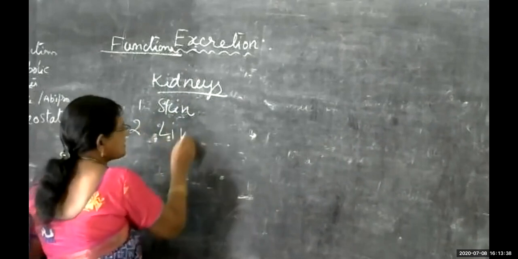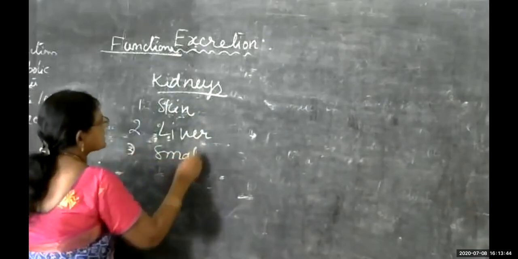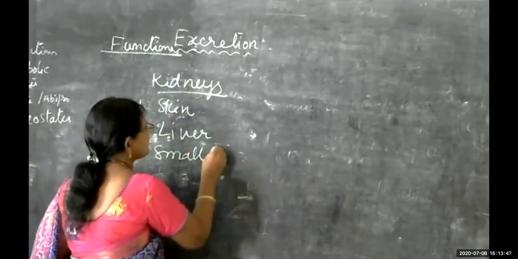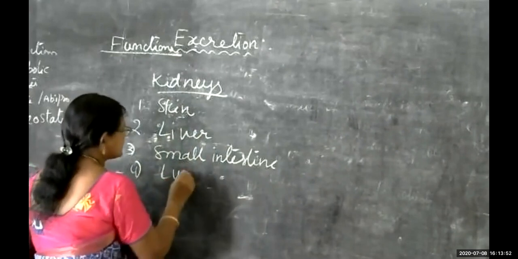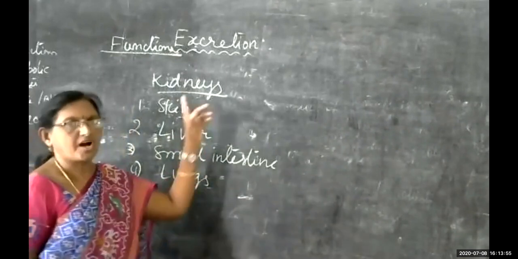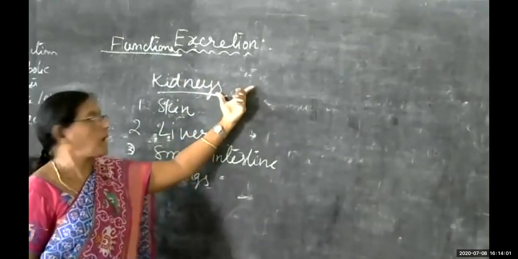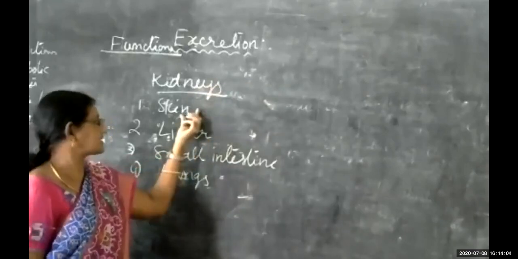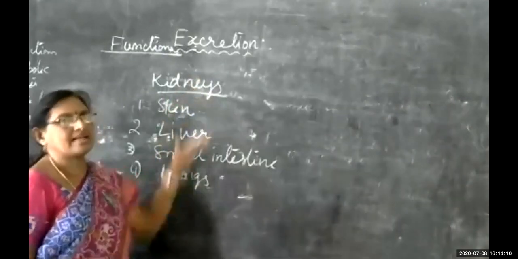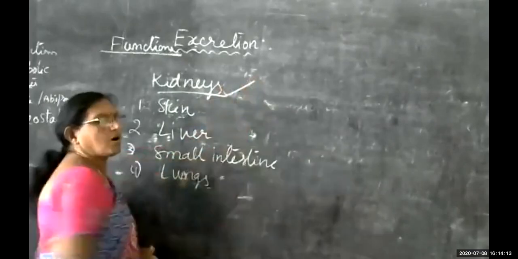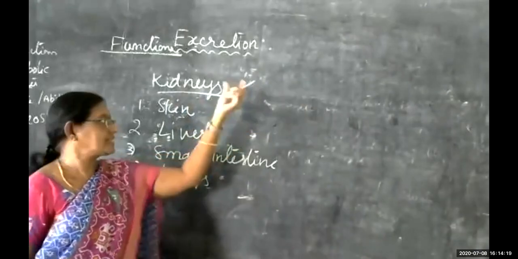Liver also acts as an excretory organ, and the small intestine also acts as an excretory organ, and then, children, the lungs also act as an excretory organ. So we should not discuss only the kidneys. Kidneys are the chief excretory organs in our body, and additional to the kidneys, skin, liver, small intestine and lungs also act as excretory organs. Through the kidneys, all the major kinds of nitrogenous wastes are eliminated. This is the chief organ.